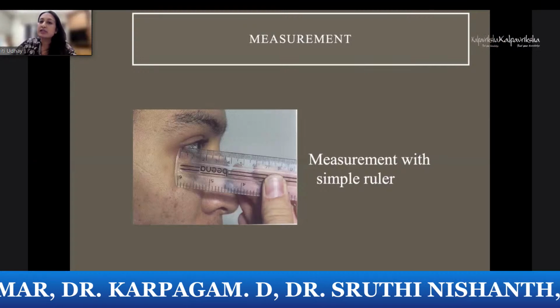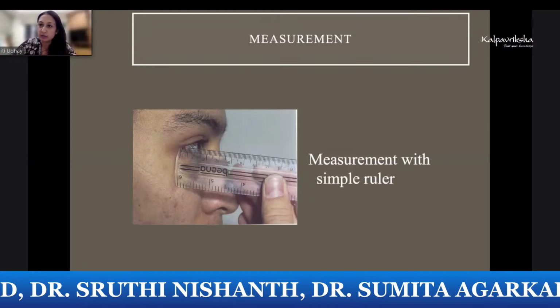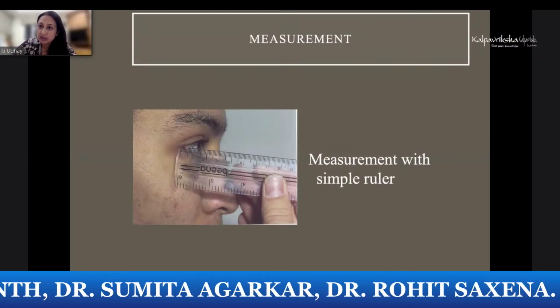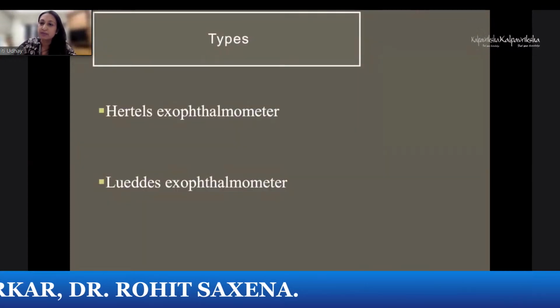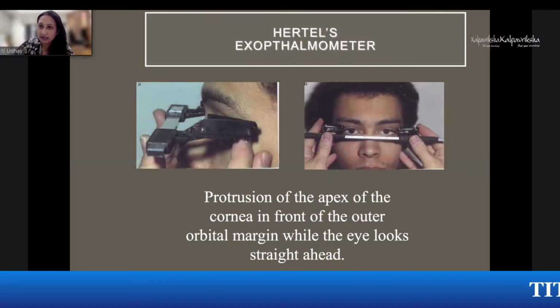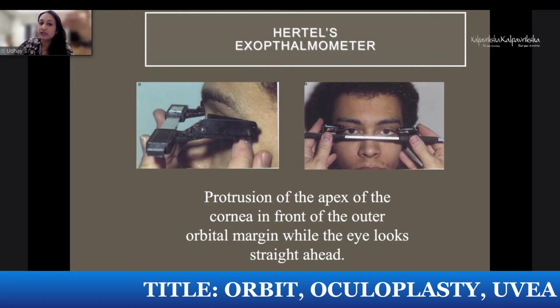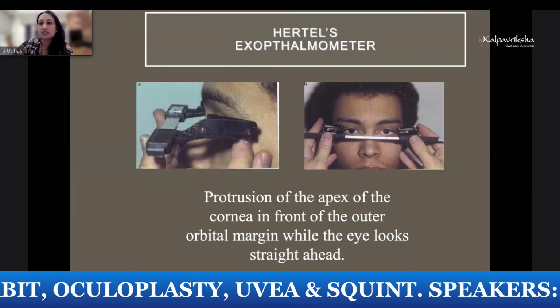Now, there are various methods of measurement. What you need to know is the Hertel's exophthalmometry in the exam. You can just measure axial forward displacement of the globe by a simple ruler or a Lewis exophthalmometer. Now, this is the Lewis ruler. You just place it at the lateral orbital rim and you can see the displacement of the cornea anteriorly. And this is the Hertel's exophthalmometer, where the protrusion of the apex of the cornea in front of the outer orbital margin is measured when the eye looks straight ahead.